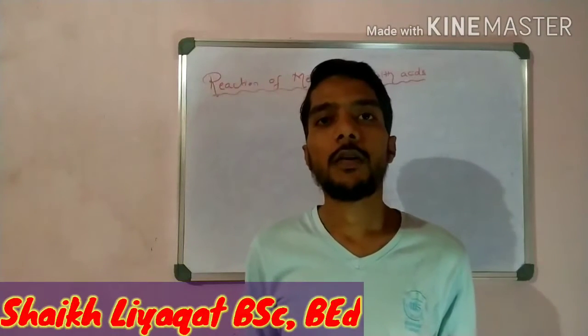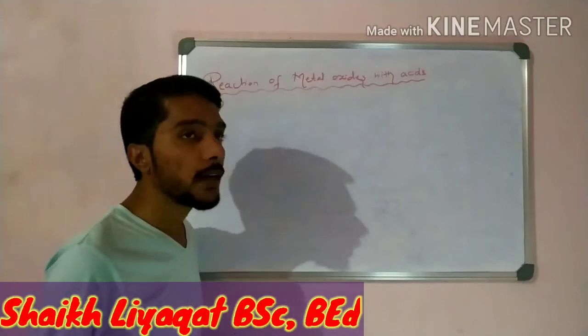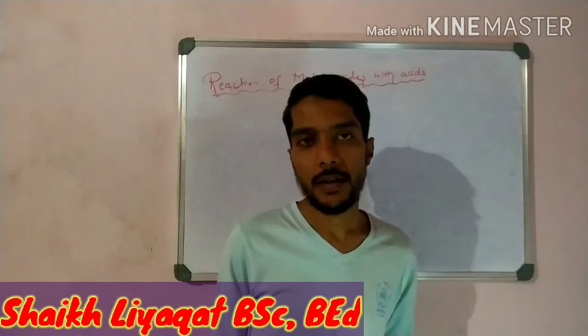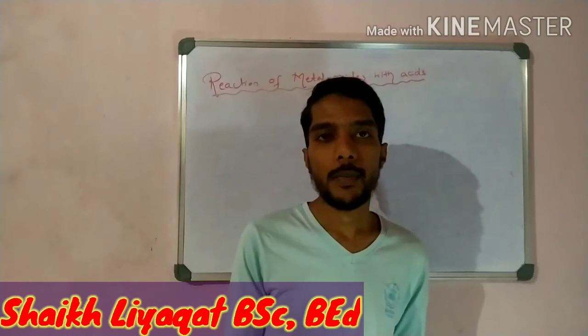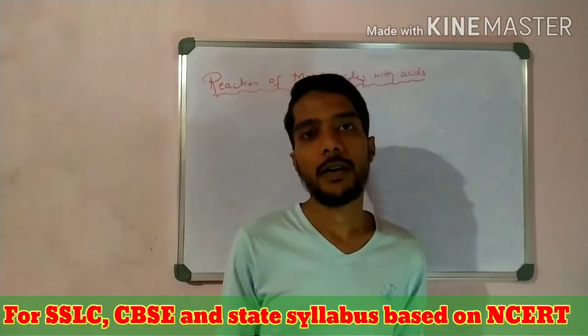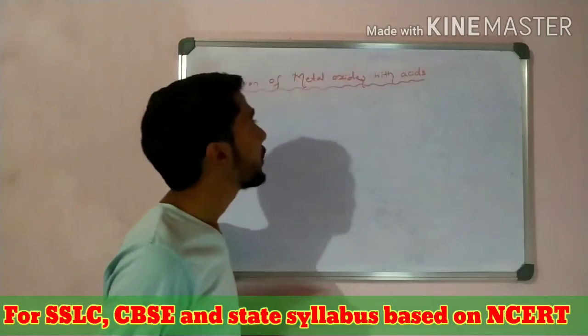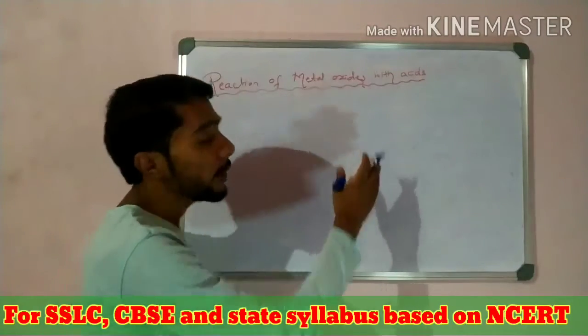Okay students, now take the second part, the next part, that is about reactions of metal oxides with the acids. Okay, metal, we know about metal. Now metal oxides, for example magnesium oxide, sodium hydroxide, that is oxides. Oxides when reacts with acid, so what happens?